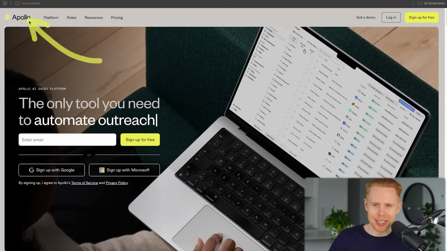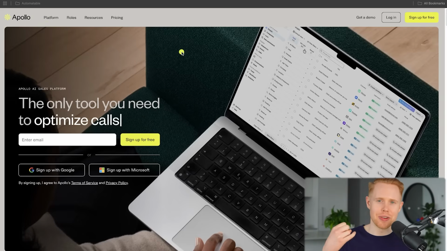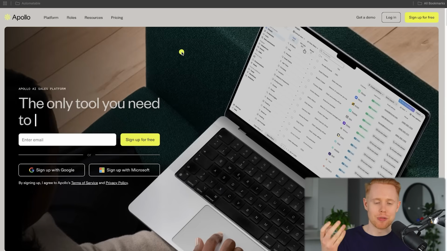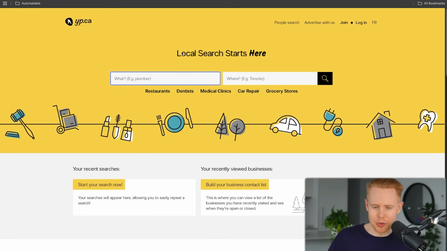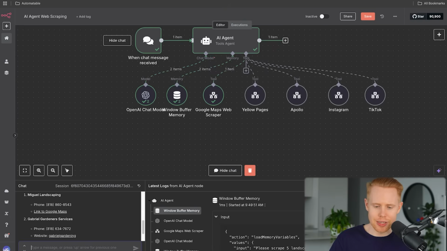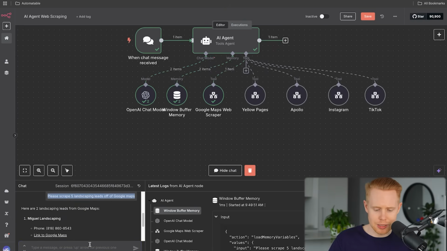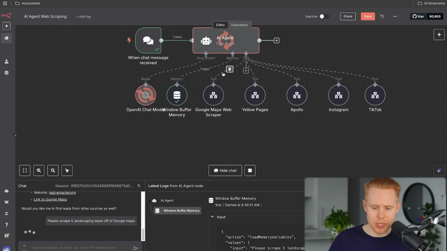Now, Apollo is a lead database source, so you can find CEOs here, you can find the head of marketing departments or whatever department. They're all going to be located here with their email and phone number for you to contact them. And then, of course, Yellow Pages, social media, all that kind of stuff. So we can go ahead and give this a shot. I'm actually just going to pull up my last message here, paste it in, and demonstrate this in real time.